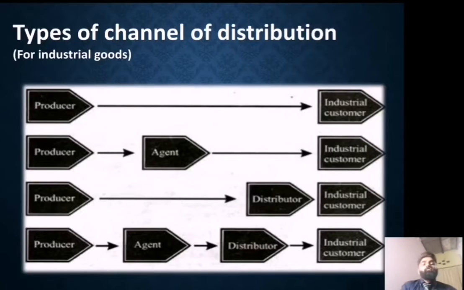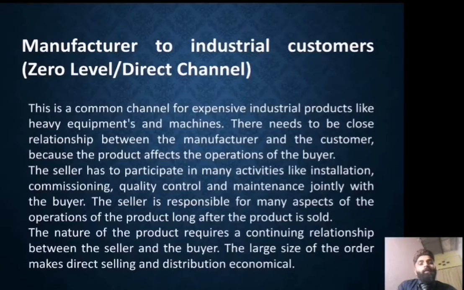Now, what are the types of channels for industrial goods? There is the zero level channel, where the producer sells the goods directly to industrial consumers. Second is the one level channel: producer, agent and industrial consumer. Third is also called a one level channel, in which the producer sells to the distributor and the distributor resells the goods to the industrial consumer. And the last is the two level channel: producer, agent, distributor and industrial consumers. Now we will discuss these channels in detail.